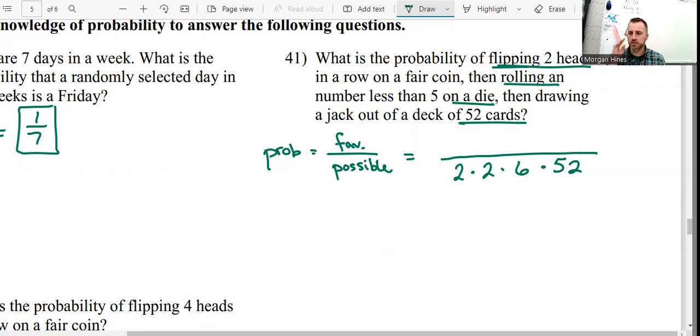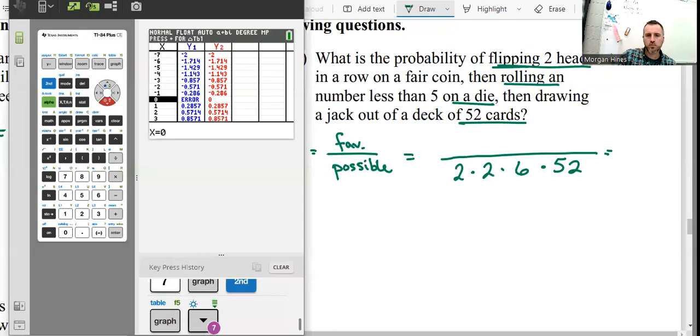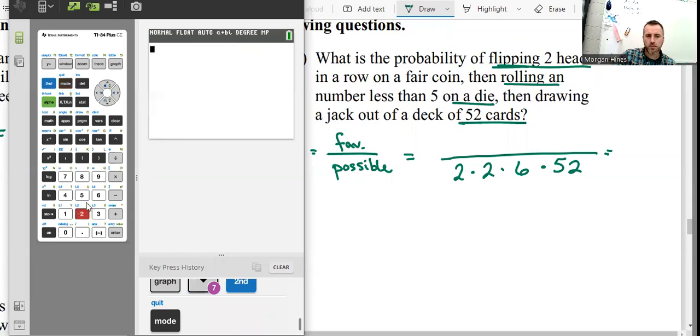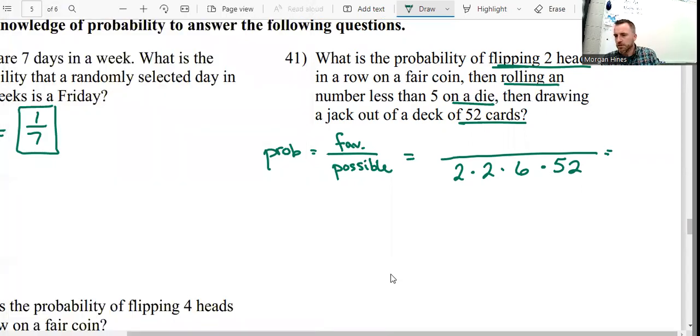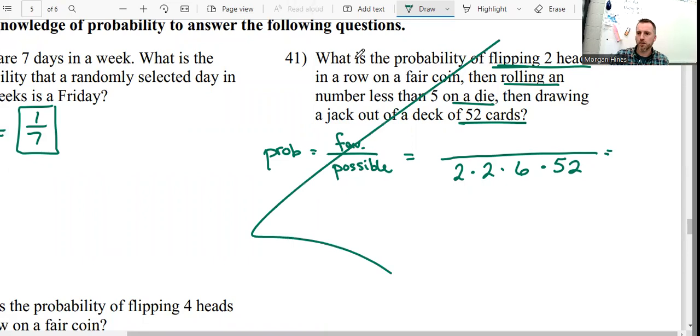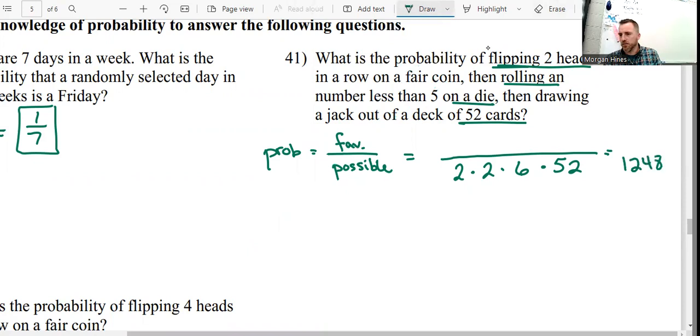And if we multiply those all together, 52 times 2 times 2 times 6, we come up with 1,248. Whoa. Come up with 1,248 ways that that could happen.